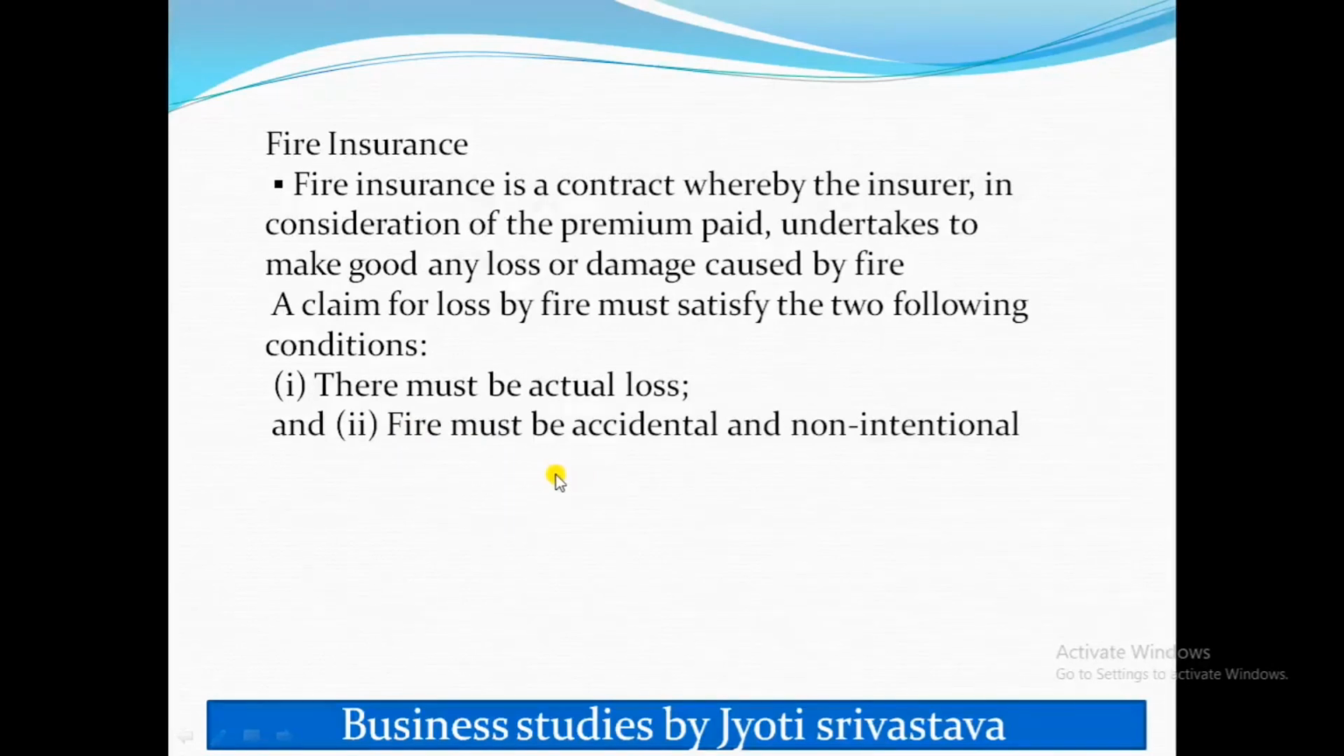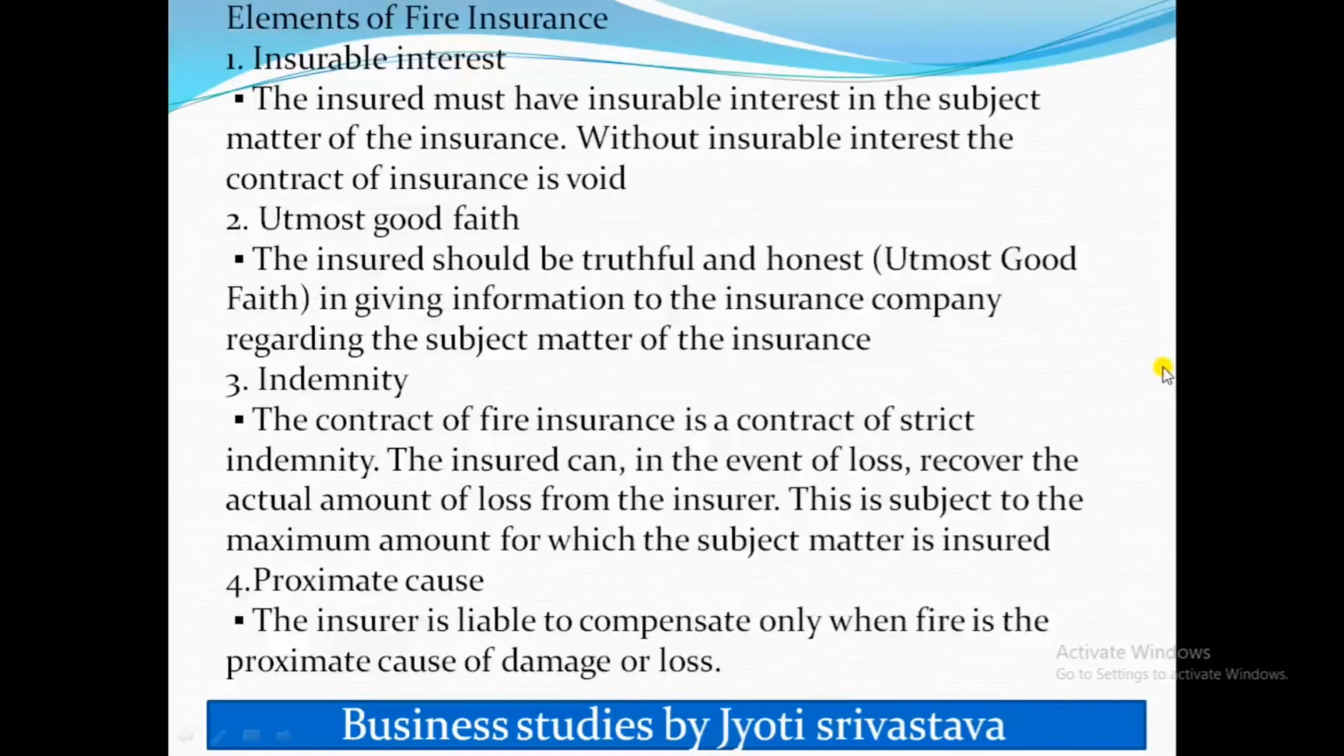Now student, like the other kind of insurance, the fire insurance has these four elements, and I have already explained these elements as principles of insurance. So we'll just go through this, that is insurable interest, utmost good faith, indemnity, and proximate cause. So insurable interest means there should be some interest. The insured must have insurable interest in the subject matter of the insurance. Without insurable interest, the contract of the insurance is void.